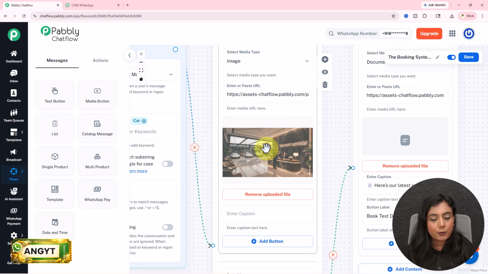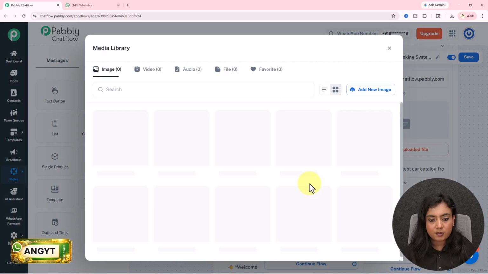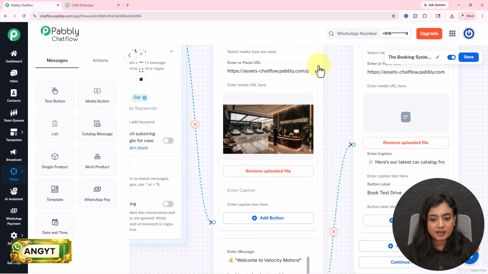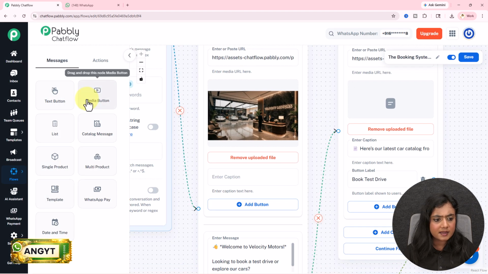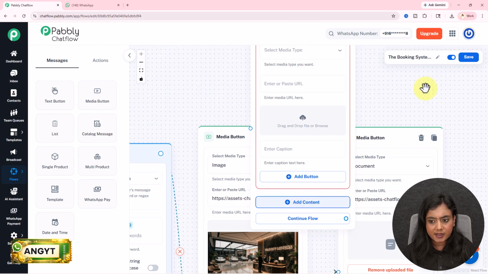I've uploaded the media right over here. You can definitely do that. If you want to see how you can do that, add the media button, just add the file from this button. Over here, add the file, select the file, and the media will be added directly. Now after adding the media like this, you will get the option of add content just like this.